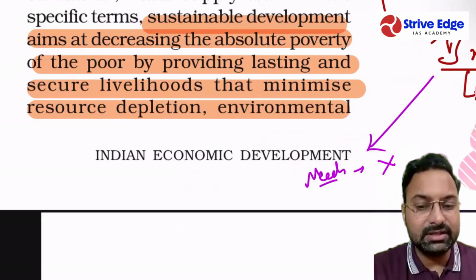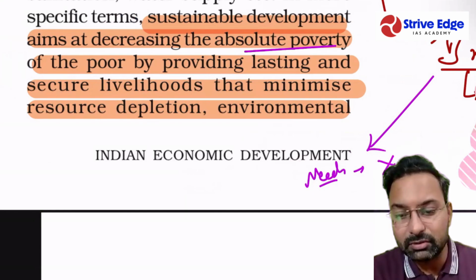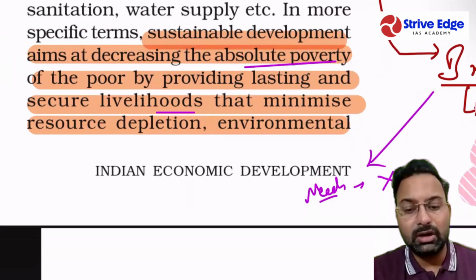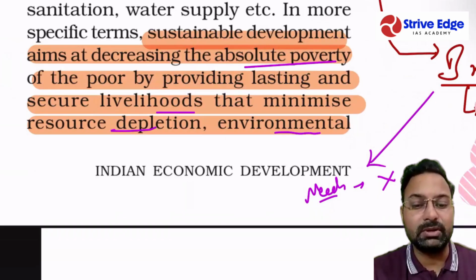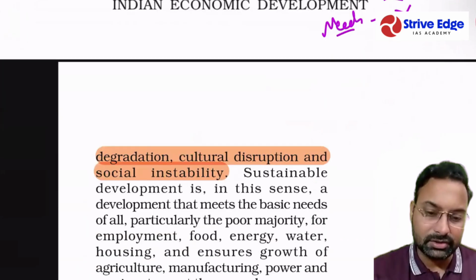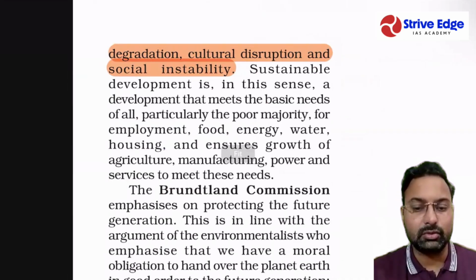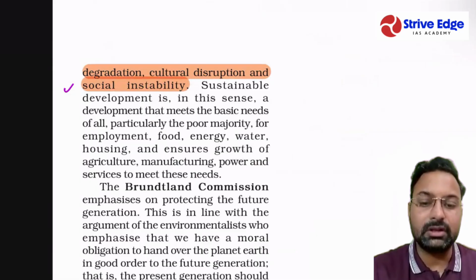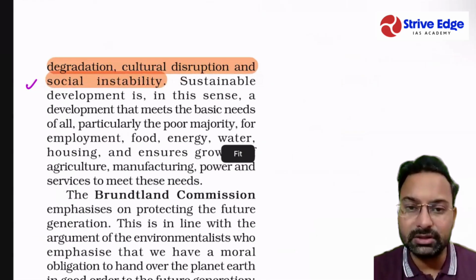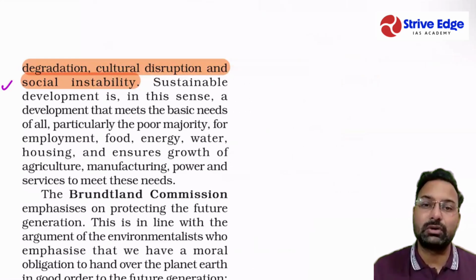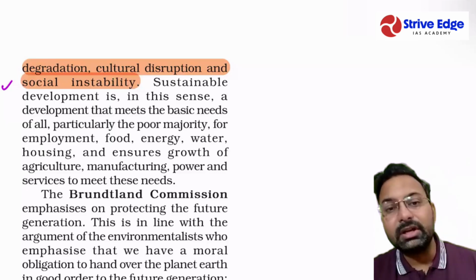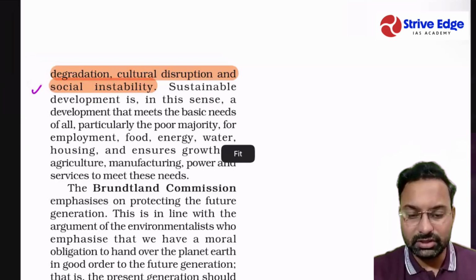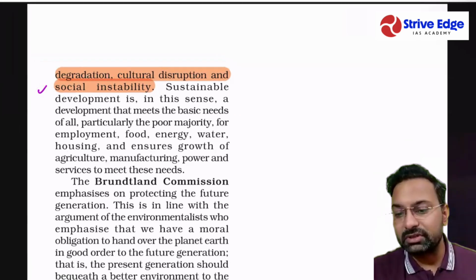Sustainable development aims at decreasing absolute poverty of the poor by providing lasting and secure livelihoods that minimize resource depletion, environmental degradation, cultural disruption and social instability, right? So you must have seen that this definition was focusing on redistribution as well as reducing environmental degradation. So this was all about the definitions of sustainable development.